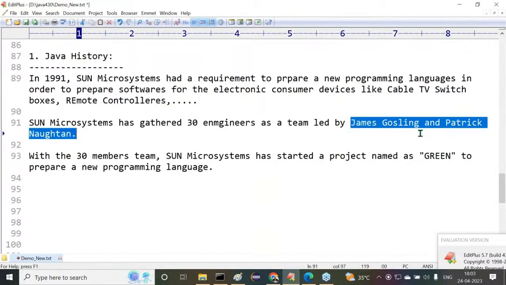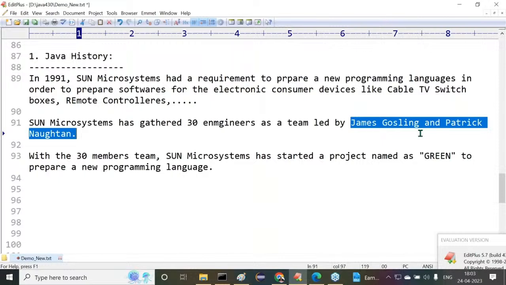Actually, Patrick Nathan is a key person at Sun Microsystems, but the whole credit goes to James Gosling. Strictly speaking, James Gosling was with Sun Microsystems only up to the third version of Java. After that, he left for some other organization. Now he is not with Sun Microsystems or Oracle Corporation. At the startup point James Gosling was the lead, but the actual key person in the entire Java journey is Patrick Nathan. He is still part of Java.